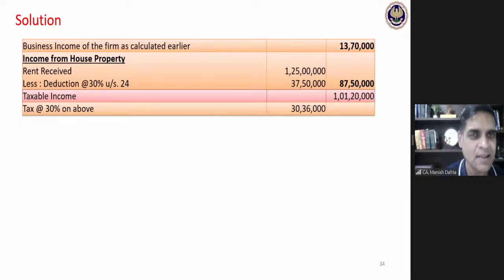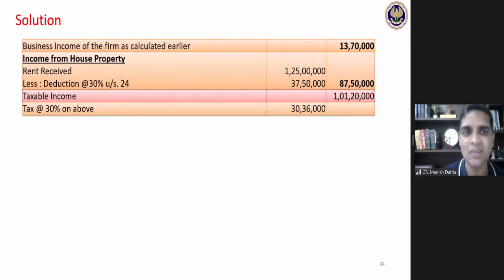Right? This is a partnership firm. Income is more than 1 crore. The surcharge is to be considered. Nobody in the examination is going to come to you and tell you, please calculate surcharge also. It is your mind that should supply this message to you within those 3 hours only, not after coming out of the exam hall. Within those 3 hours, if this information gets clicked in your mind, that means you have studied with all the conceptual clarity.